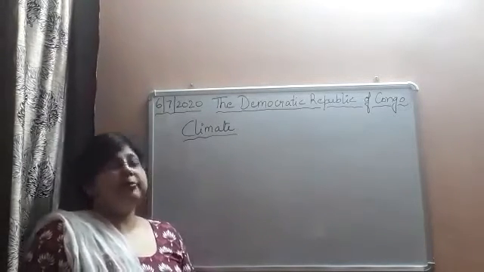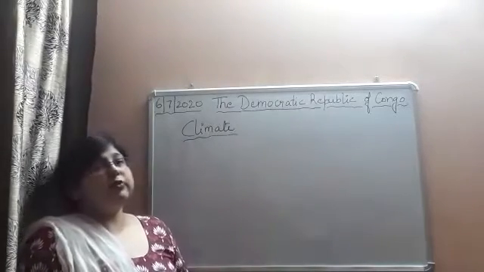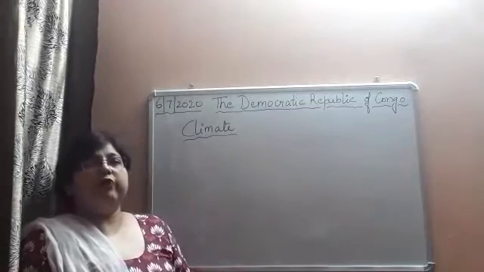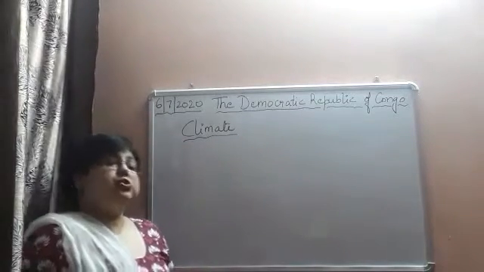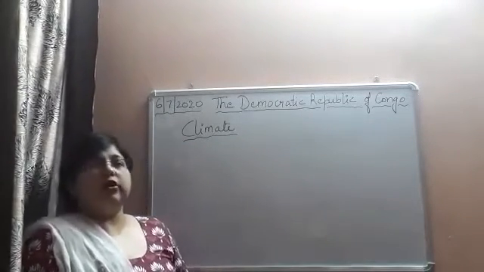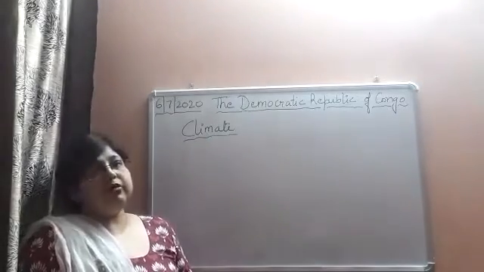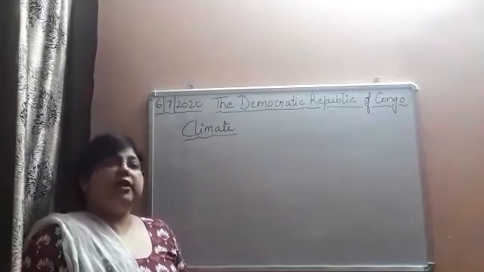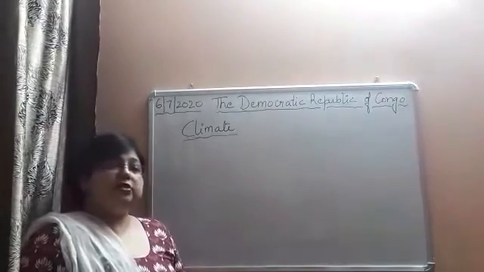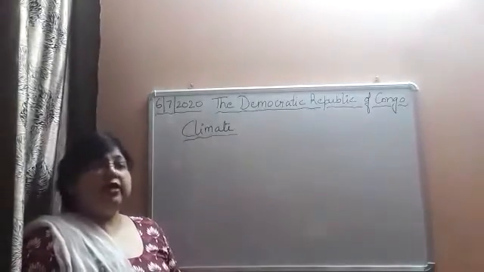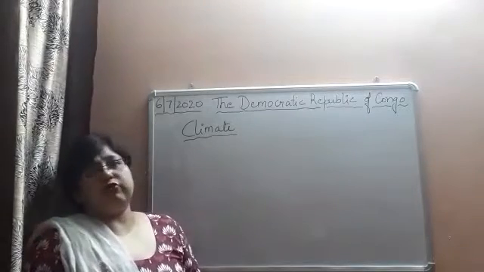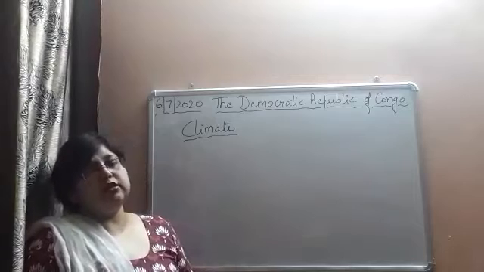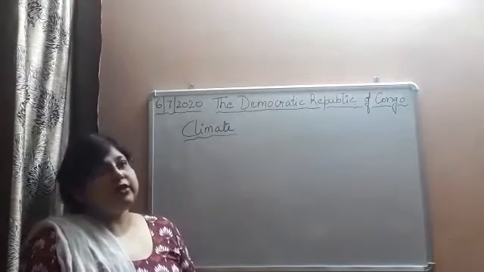When we discussed chapter number 4, the climatic regions of the world, we had discussed that the equatorial region has a hot and wet type of climate. Now, the question is, why does this region have a hot and wet climate? If you remember, we had discussed that this region lies near the equator and receives direct rays of the sun, due to which it has a hot and wet type of climate.